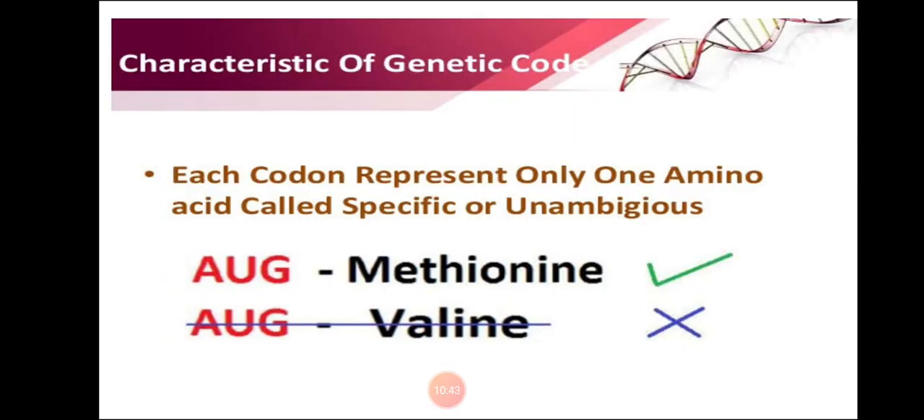Next, genetic code is unambiguous or non-ambiguous. Each codon represents only one amino acid, which is called specific or unambiguous. That means AUG codes for methionine. It cannot code for valine. One particular codon will always code for only one amino acid. AUG will do the work of synthesis of methionine, and it cannot synthesize valine. A specific amino acid is encoded by a particular codon.